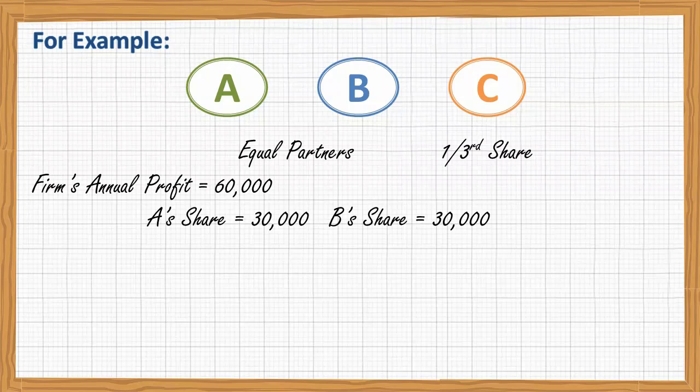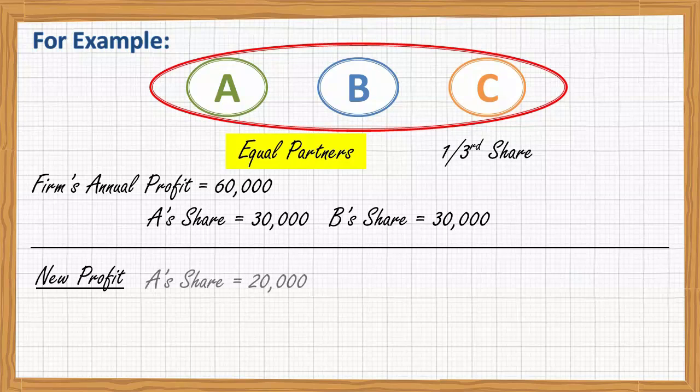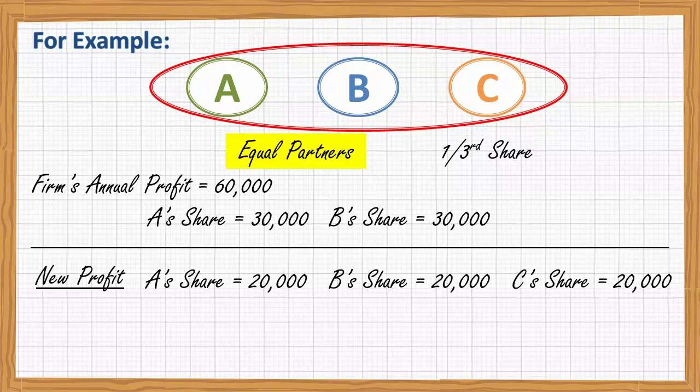So in future there will be three partners, A, B, C, and all will be equal partners. So the future profit of rupees 60,000 will be distributed among A, B, C, and that will be 20,000, 20,000, and 20,000. So you can see that previously A was getting 30,000 rupees annual profit.